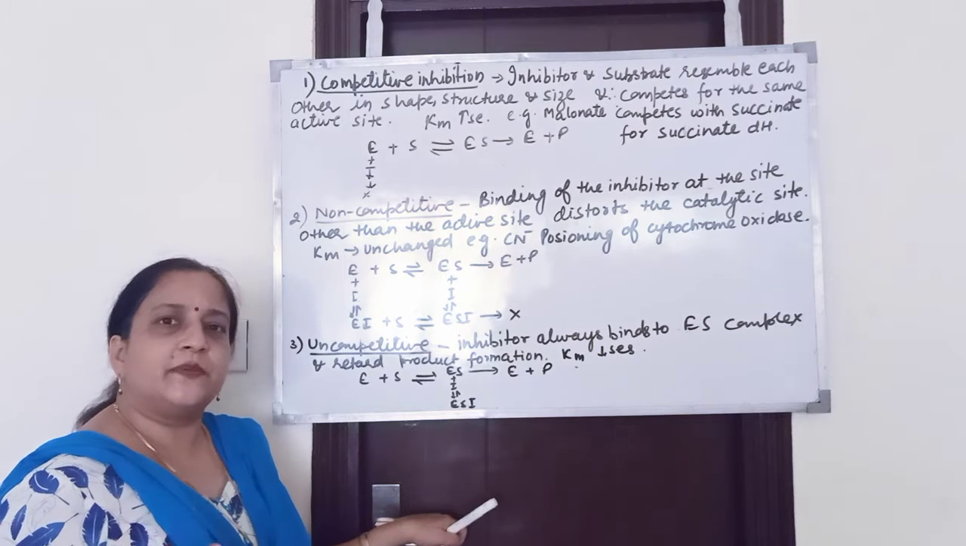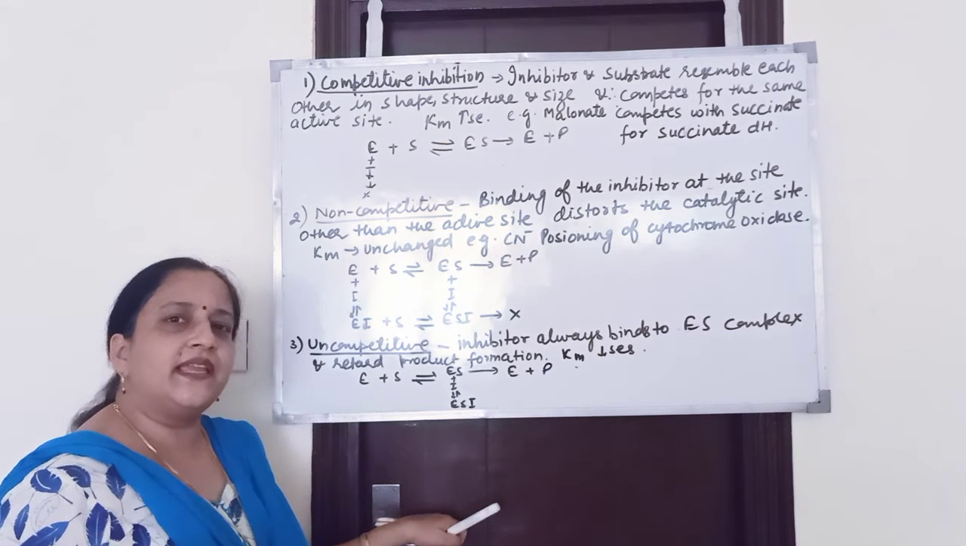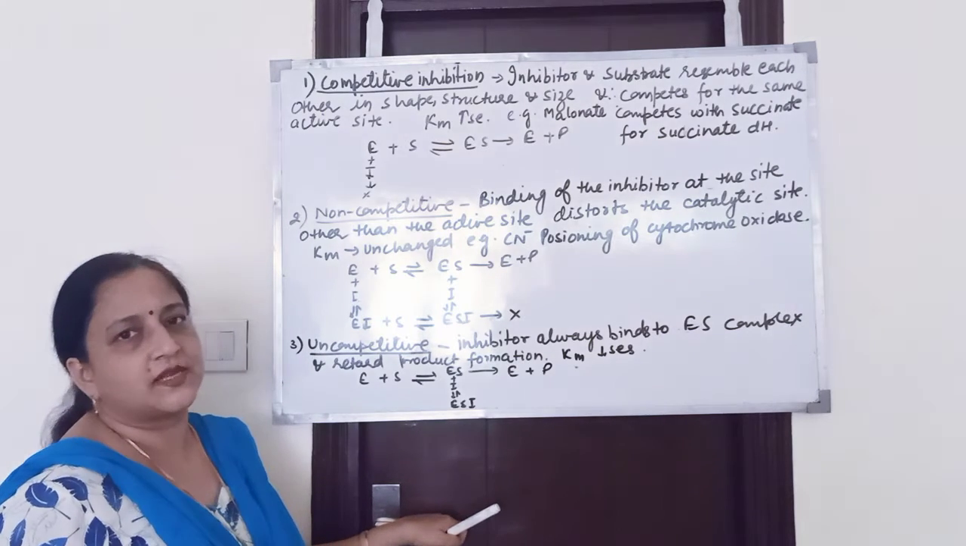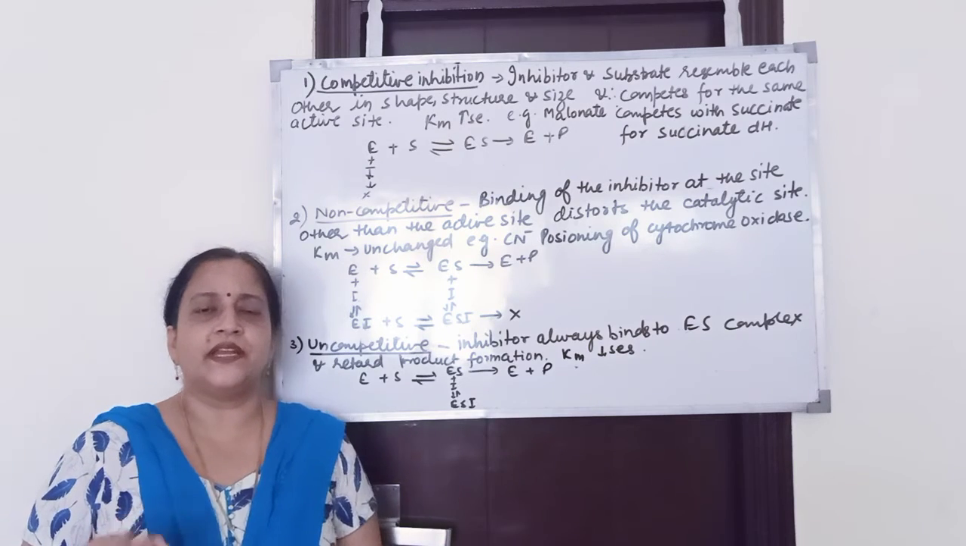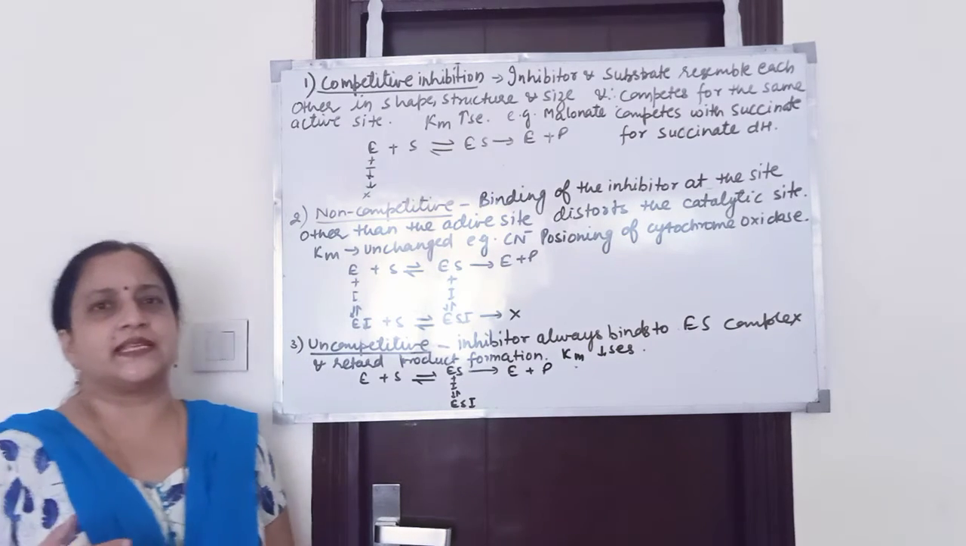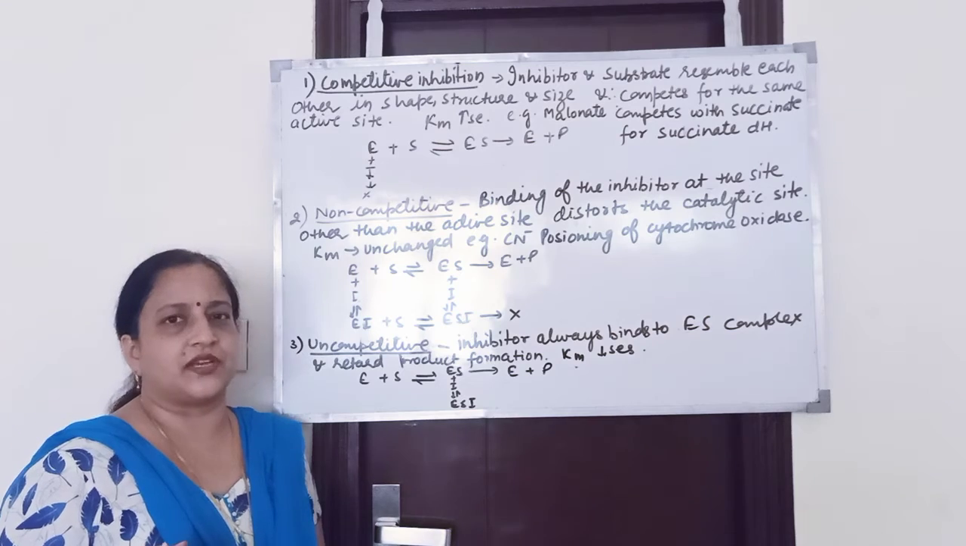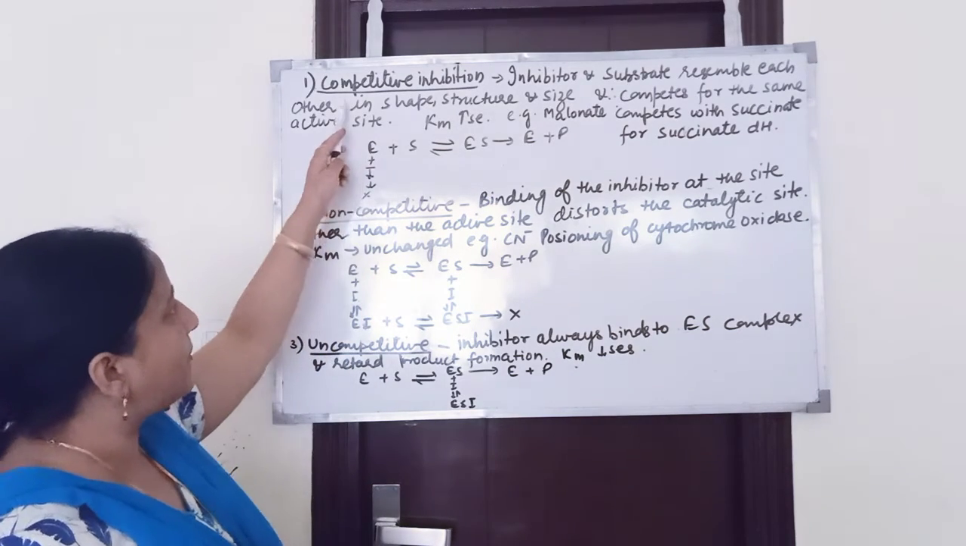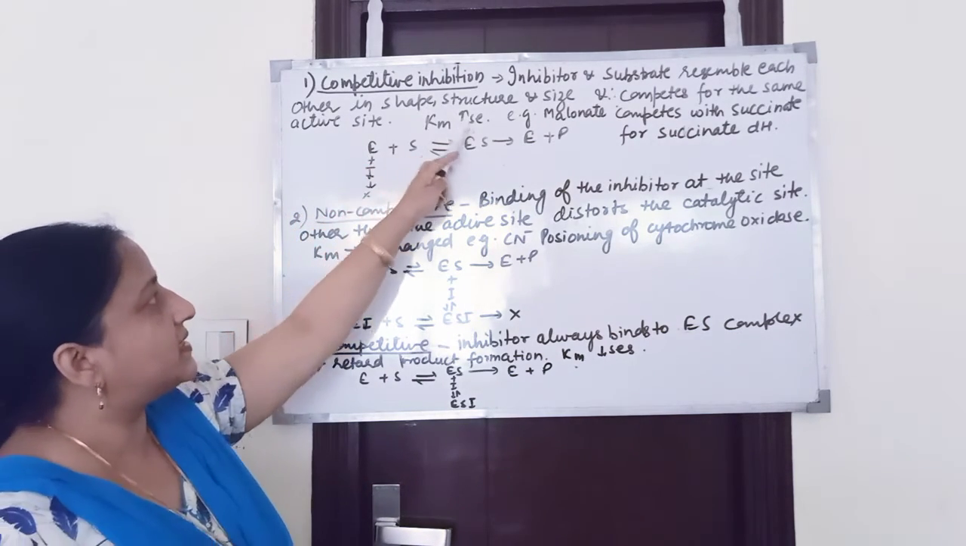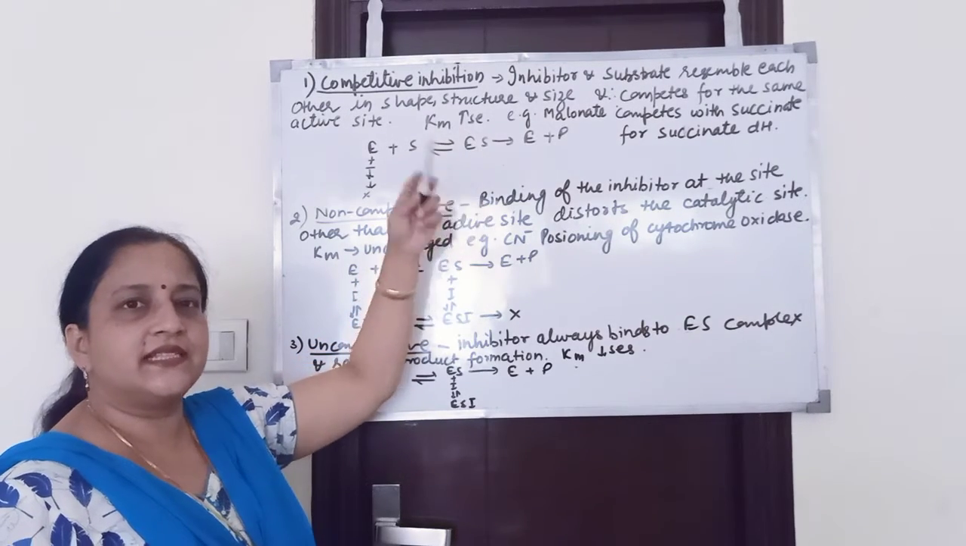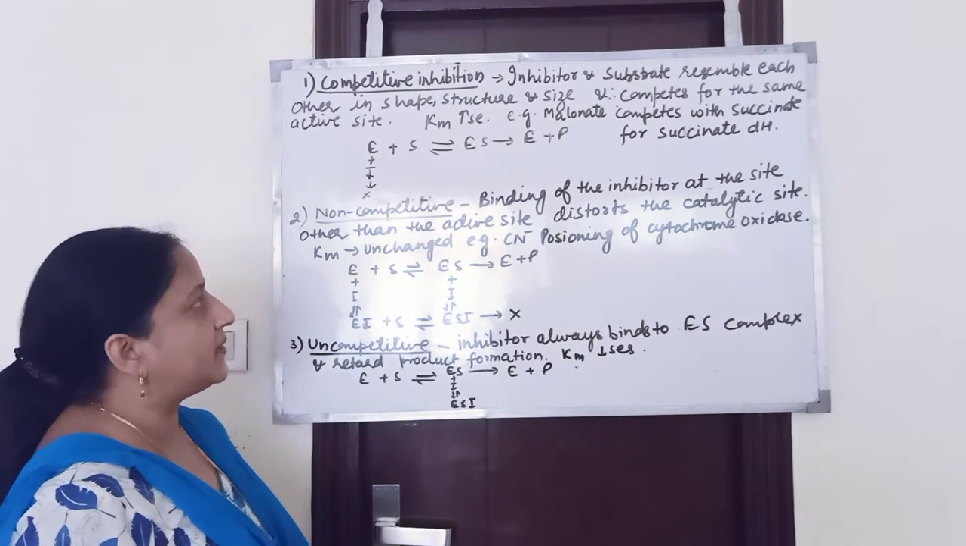This competitive inhibition can be reversed by increasing the concentration of the substrate. So, in competitive inhibition, the Km increases.